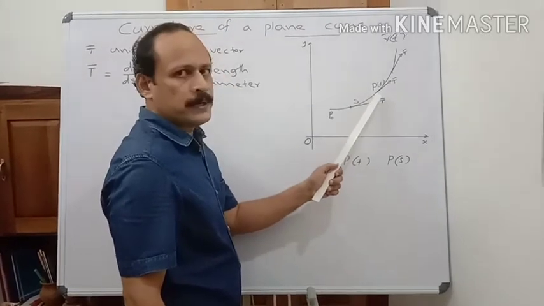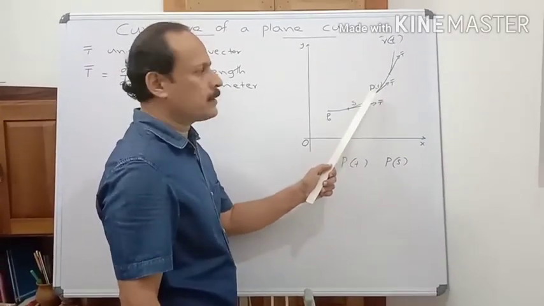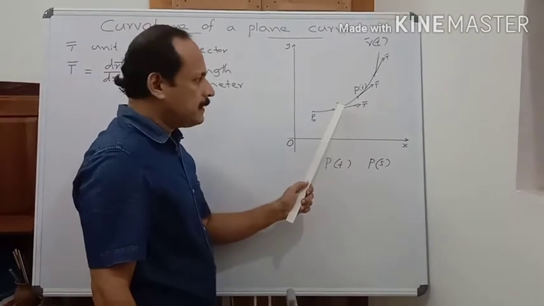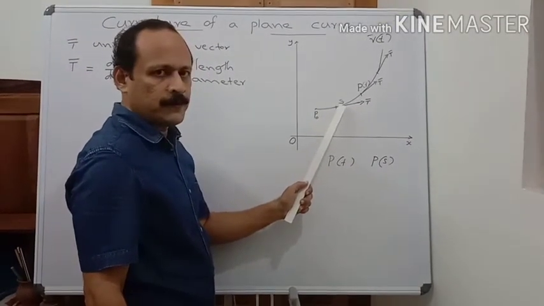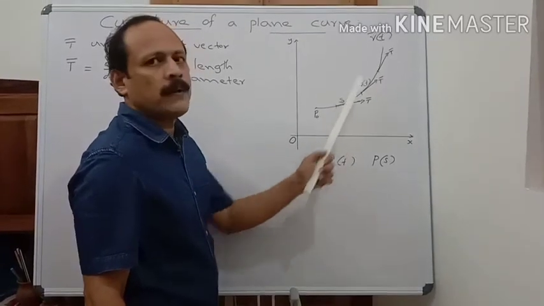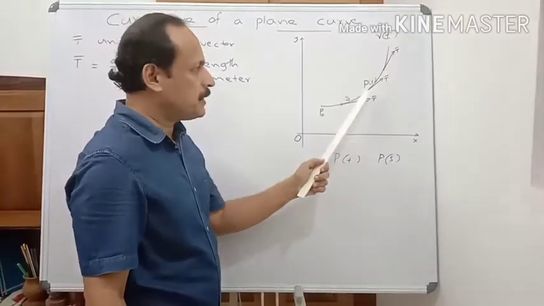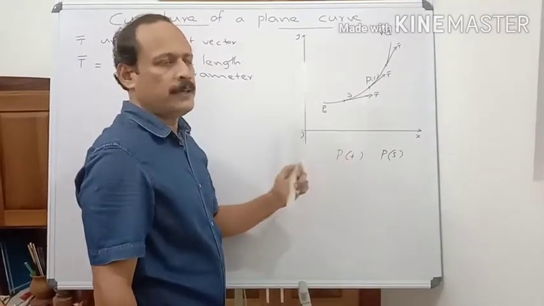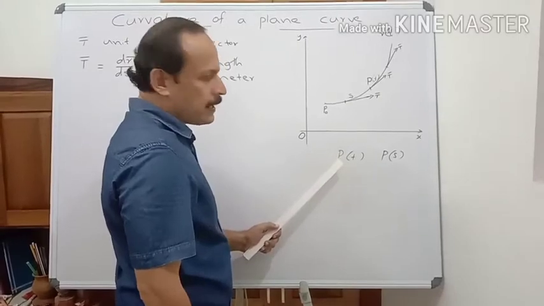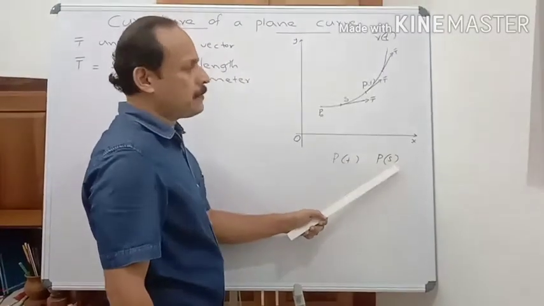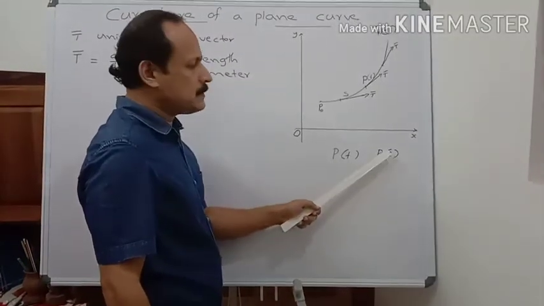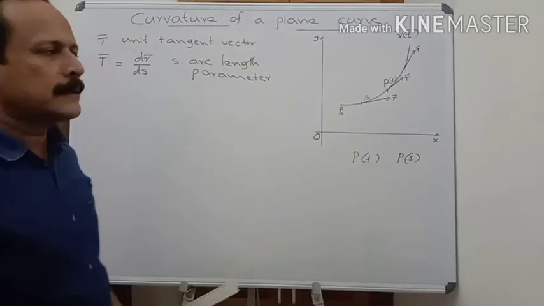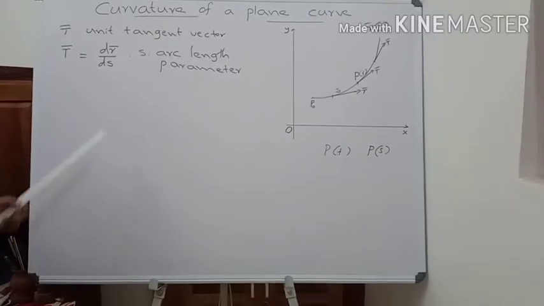For each point P on the curve, we have a distance s, and if you take a value for s, you have a point P on the curve. Thus, for each point P along the curve, we have a unique value for s. Therefore, we can express P in terms of the parameter s also, and this s is called arc length parameter.